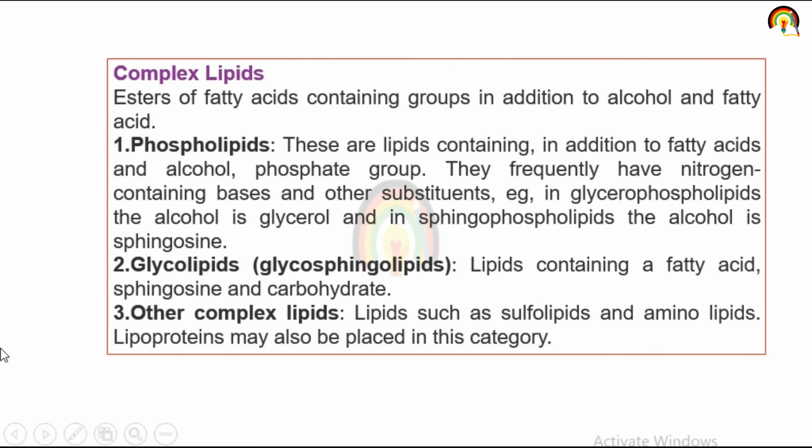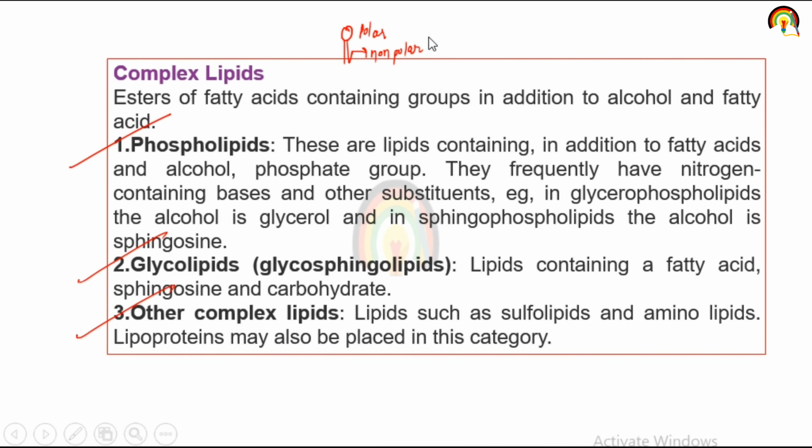The second one is complex lipid. Complex lipids are mainly phospholipid, glycolipid, and other complex lipids like cholesterol and lipoprotein. As we discussed, phospholipid consists of a polar head and non-polar tail, in which one is a saturated and another is an unsaturated hydrocarbon tail.